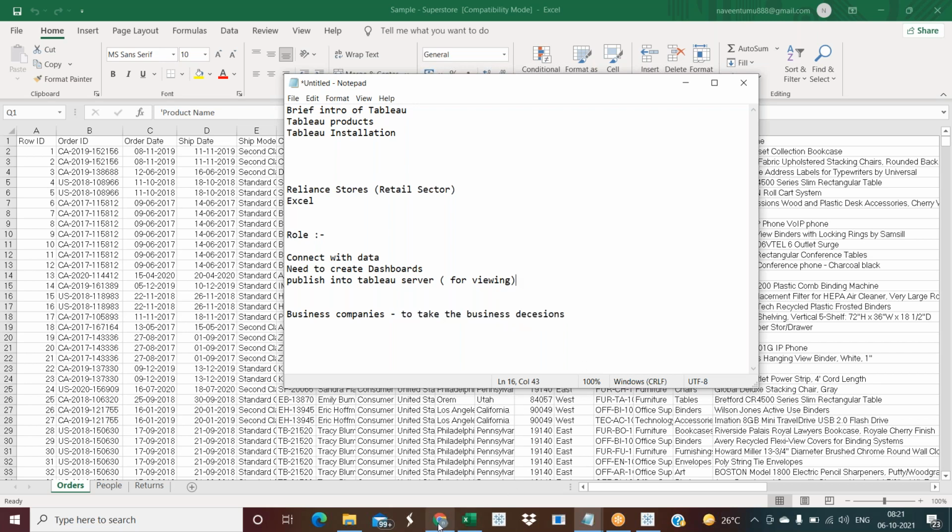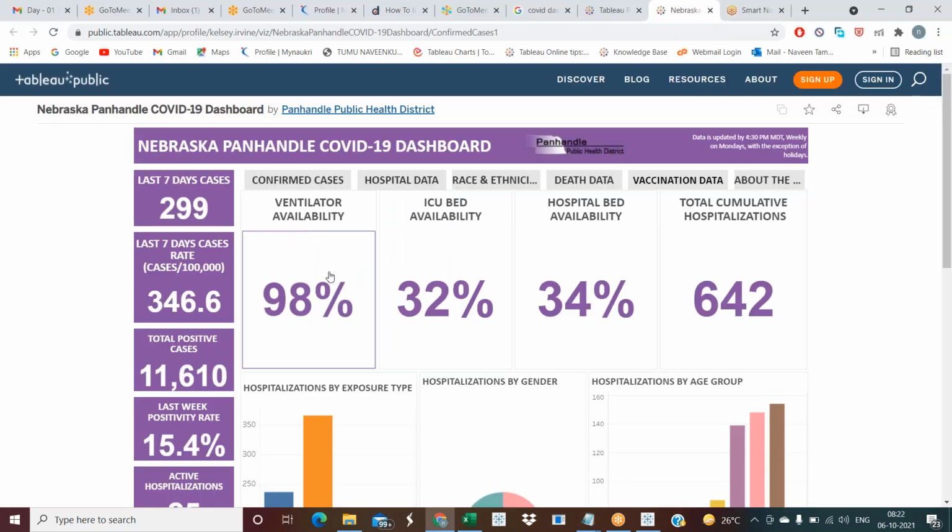If you can see this COVID information, someone can see hospitals' ICUs are only at 30%. These are less. So someone will take action on this, right? The government or someone will take action because ICUs have less availability. Ventilators we are having a 98% availability, that should be very good. But coming to ICUs, we have less availability. So the decision is we need to improve the ICU availability in different hospitals. So we took a decision right here.